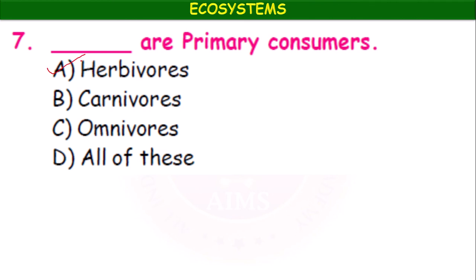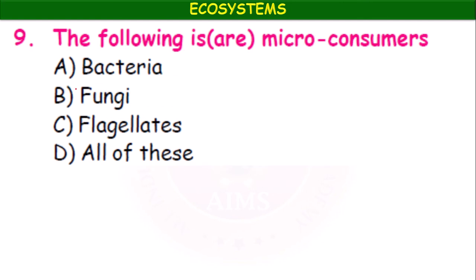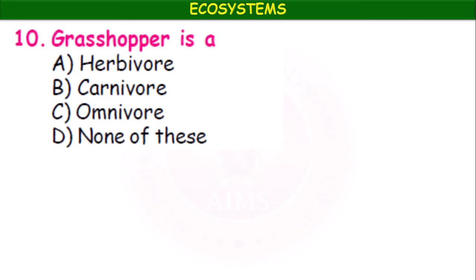Primary consumers are herbivores. Secondary consumers are carnivores. The following are micro consumers: bacteria, fungi, flagellates, all of these. So bacteria, fungi and flagellates, these are all micro consumers.